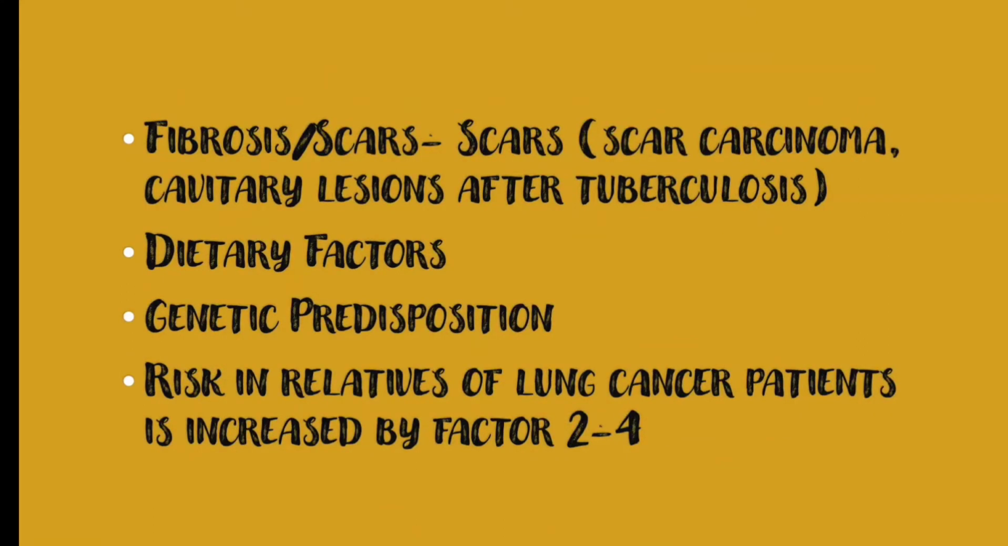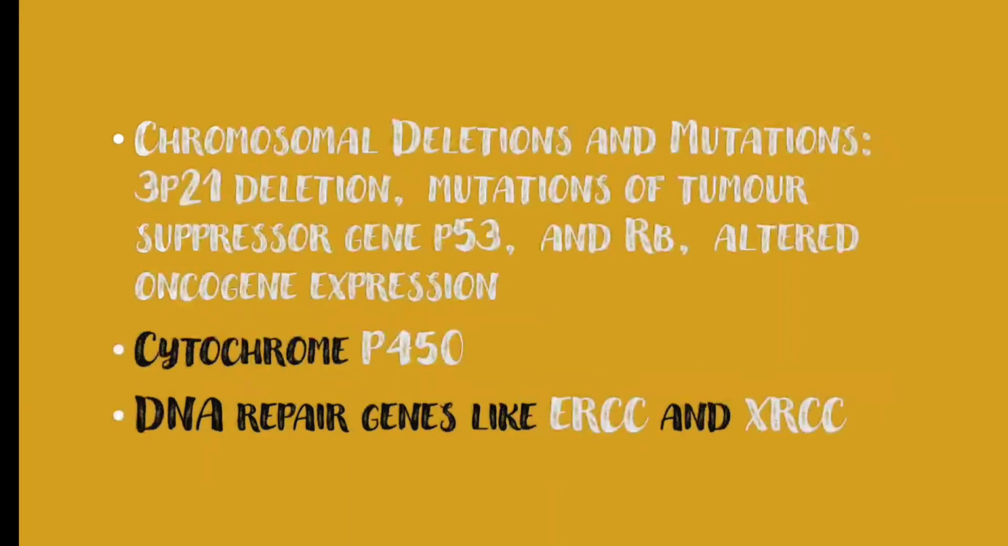Dietary factors. Genetic predisposition. Risk in relatives of lung cancer patients is increased by a factor of 2 to 4. Chromosomal deletions and mutations for lung cancer are 3p21 deletion, mutations of tumor suppressor genes p53 and Rb, altered oncogene expression, cytochrome P450, and DNA repair genes like ERCC and XRCC.